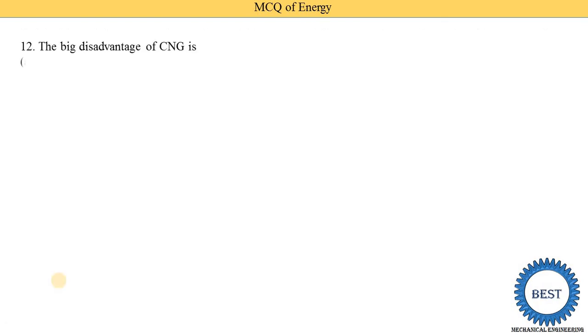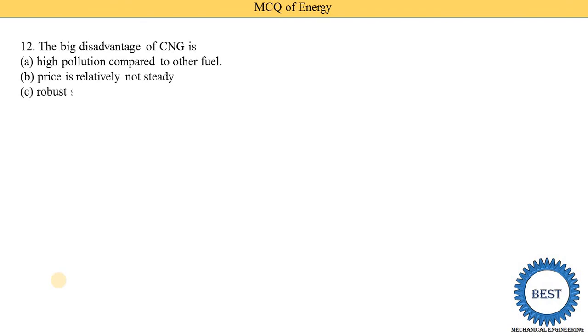The big disadvantage of CNG is higher pollution compared to the other fuels. Price is relatively not steady. Robust storage and a heavy tank are required. So suppose we use CNG in our car, we know that we require a larger tank that is installed in the back portion of the car, in the dickey. So option C is correct. The main disadvantage of CNG is that storage and a heavy tank are required.